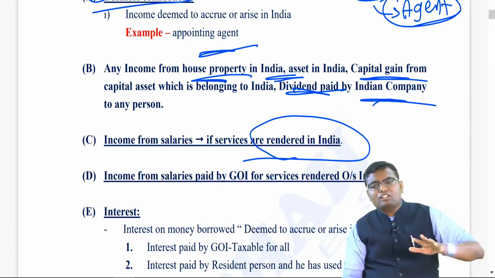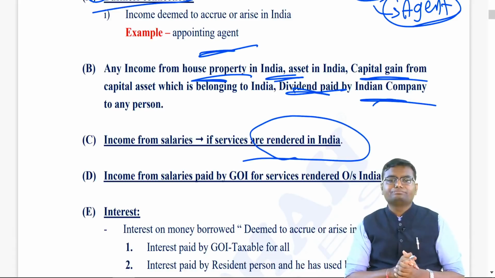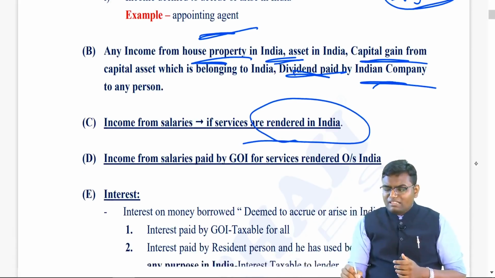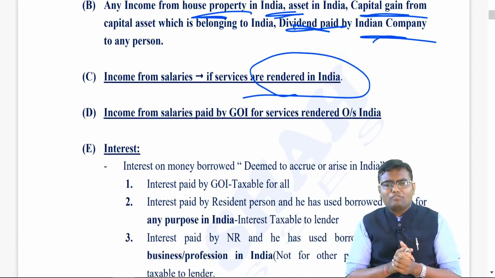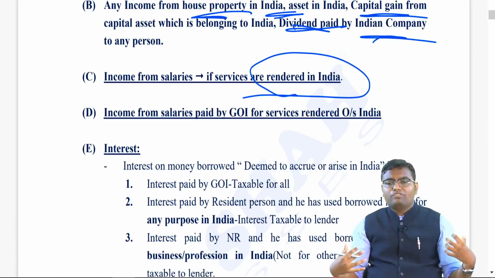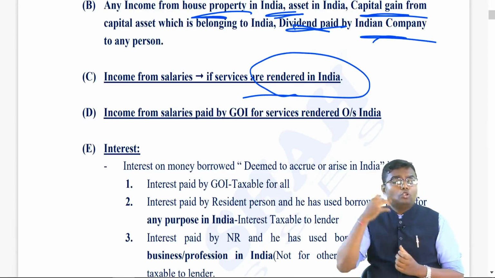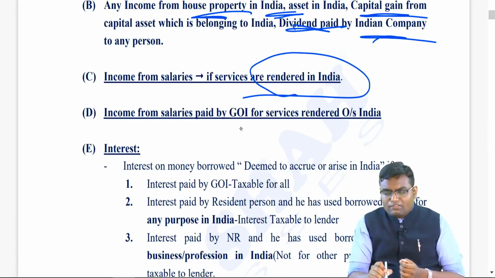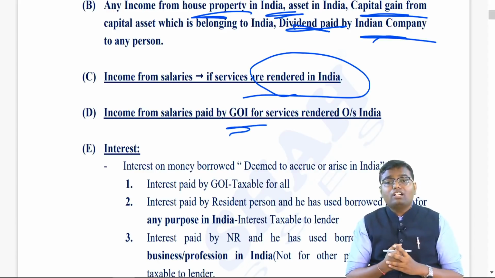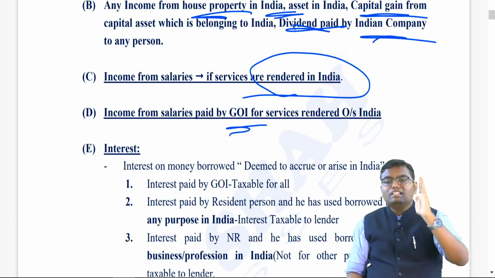So if you render your services in India for those days, the salary will be taxable in India. Then you must have heard that many visa offices, embassy offices, external affairs offices are there, wherein our government officials, our government employees are working outside India. Who is paying the salary? Government of India. If the government of India is paying the salary to any person, even though they render the services outside India, for them the salary will always be taxable in India.